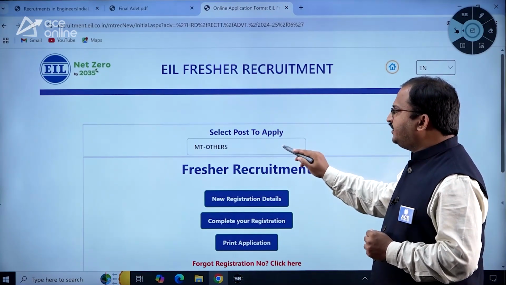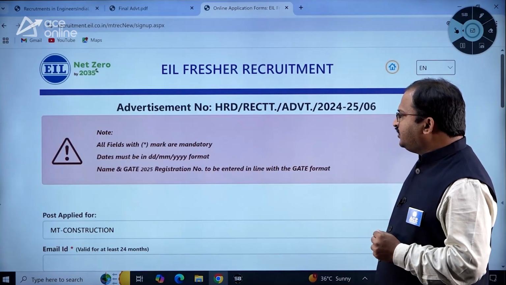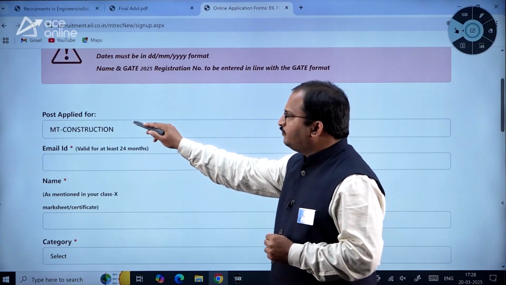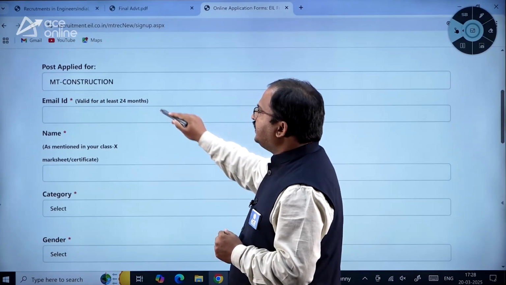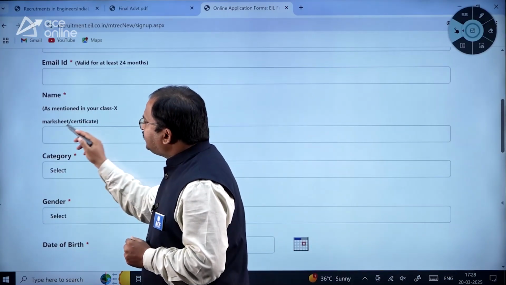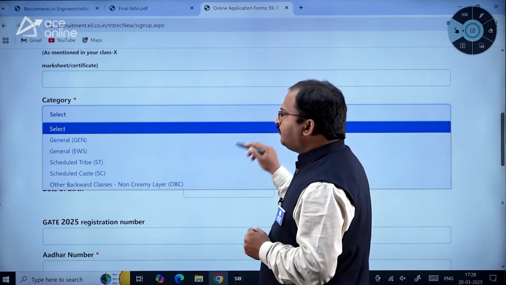Now let us see for MT construction the new registration details. Here the post applied is MT construction, by default it is coming here. Email ID, name as mentioned in your class 10 mark sheet or certificate. Then category you have to select from the drop down menu.